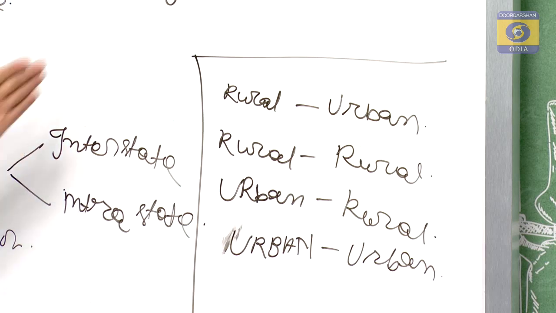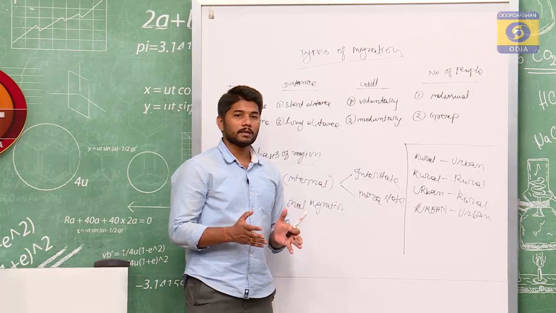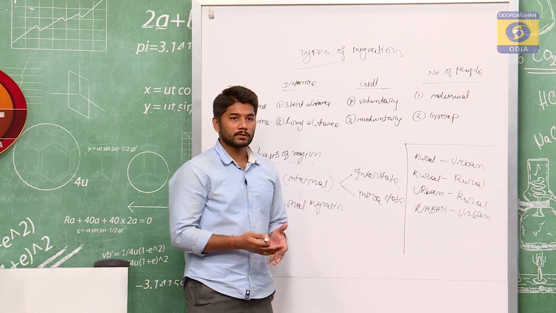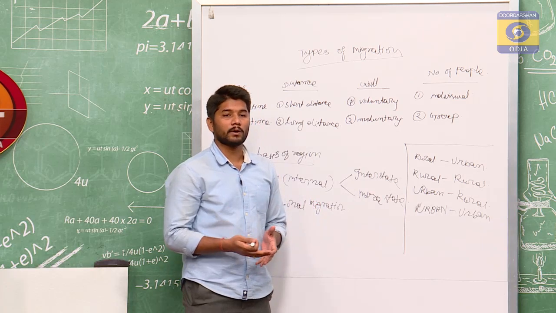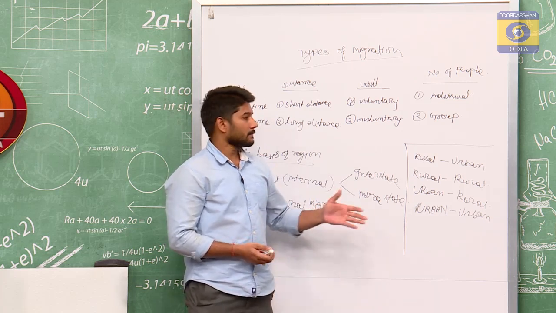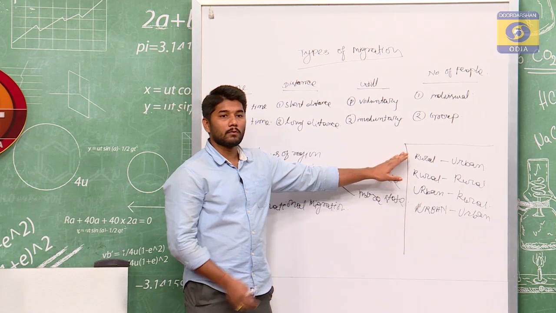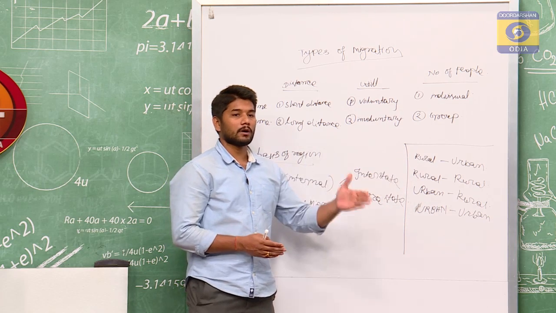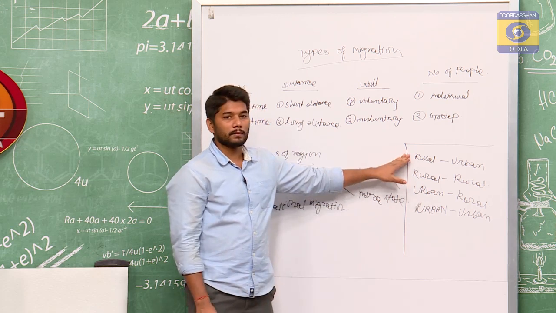Now, what is rural urban migration? Generally, people move from village area to urban area in search of jobs, in search of employment, to earn money for a better living standard, and this type of migration is more prominent in India. A large number of people migrate from villages to urban areas. This is called rural urban migration.